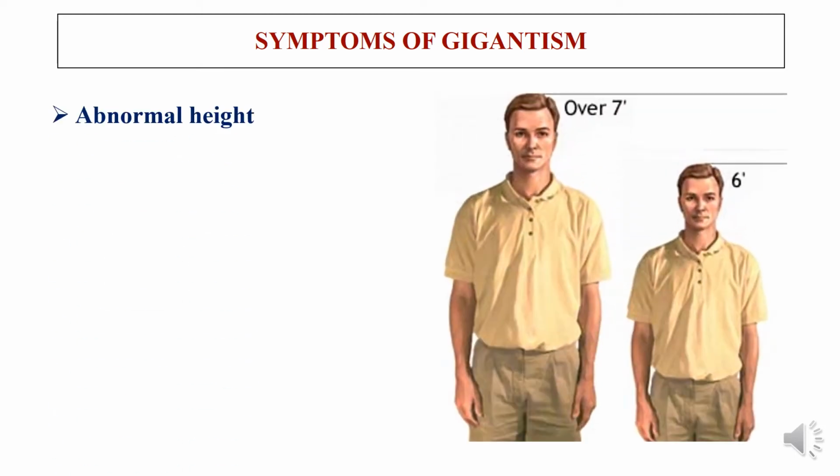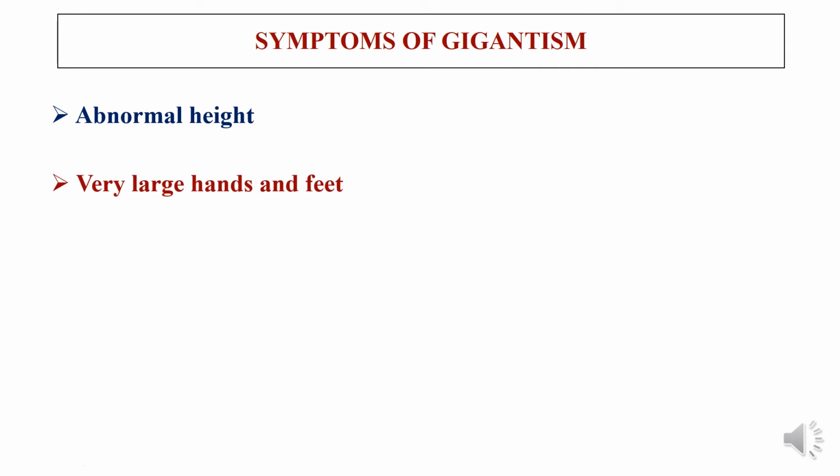Let us know the symptoms of gigantism, which, as we know, is abnormal height. If the child has gigantism, you will notice that they are much larger than other children of the same age. And also, some parts of the body may be larger in proportion to other parts. Other common symptoms are very large hands and feet.